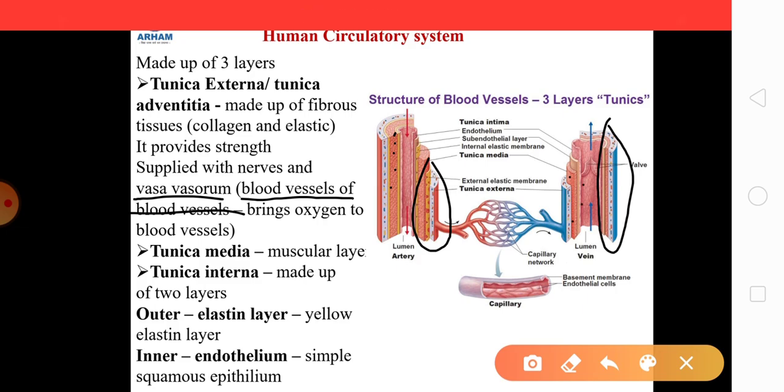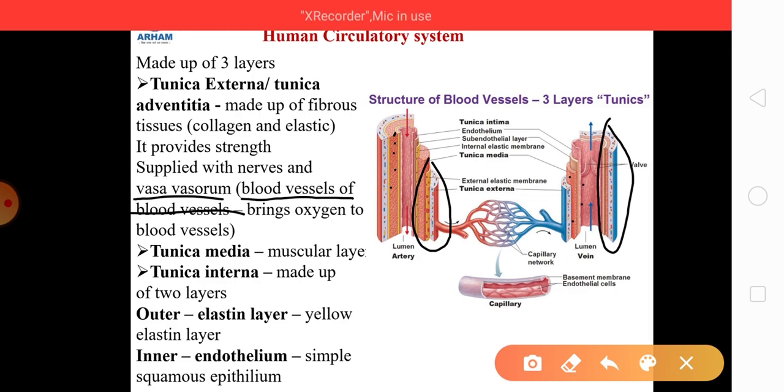Then there is the internal layer which is known as tunica interna, and it is made up of two layers. The outer layer of tunica interna is the elastin layer, which is made up of yellow elastin, and then the inner layer is endothelium, which is made up of simple squamous epithelium. Then we speak about capillaries.